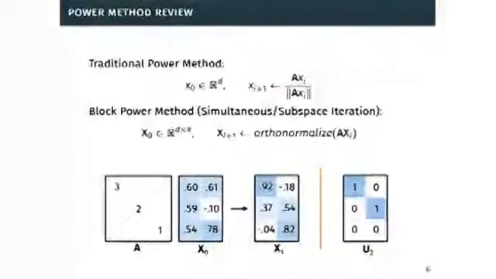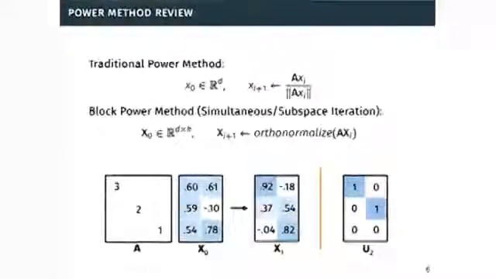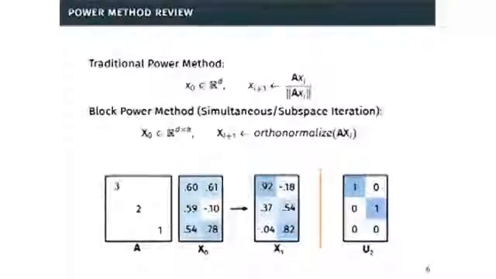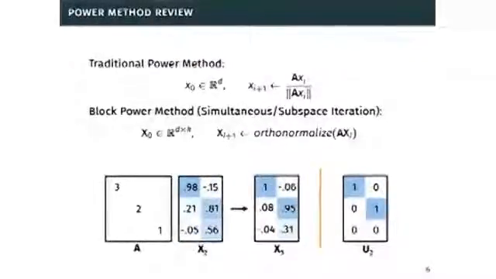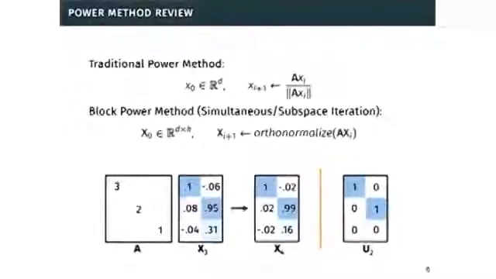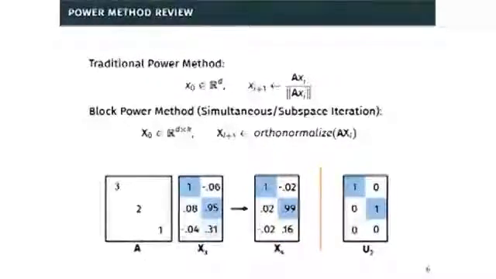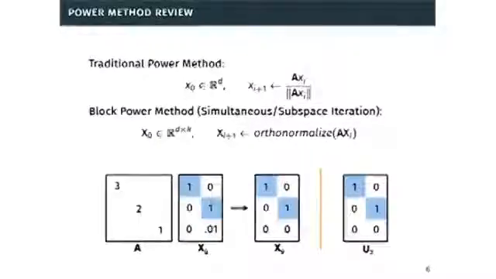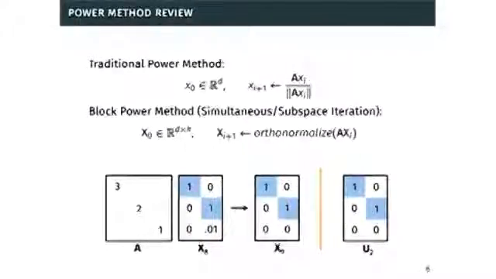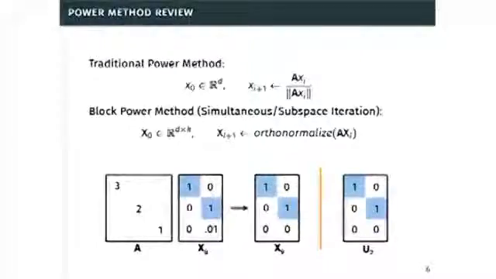So you start with a block of k vectors, some initial iterate, and in each iteration you're going to multiply by your matrix, you're going to orthonormalize the result, and this is going to give you your next iterate. As you multiply by your matrix, the directions in your vectors that are pointing in the directions of the top eigenvectors or the top singular vectors of the matrix are going to be stretched in comparison to the rest of the vector, and eventually your iterates are going to converge to spanning the top subspace of your matrix. So this is the basic power method, the block power method.